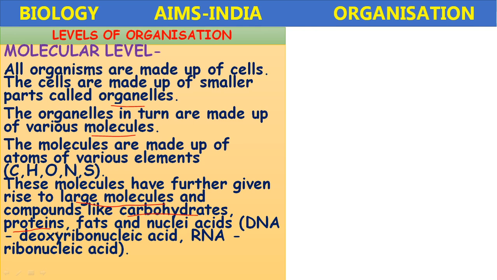Next, fats. How are the fats formed? They are more complex compared to proteins. How are they formed? By the combination of carbon, hydrogen and oxygen. They are made up of fatty acids and glycerol. And nucleic acids. How are the nucleic acids formed? These nucleic acids are also formed by the combination of the nitrogen bases, purines and pyrimidines. So they are also formed by the combination of carbon, hydrogen, oxygen.